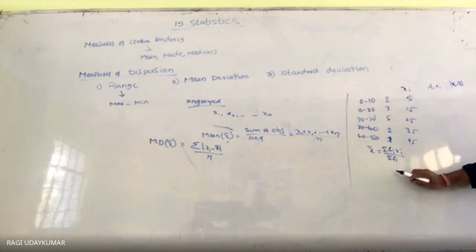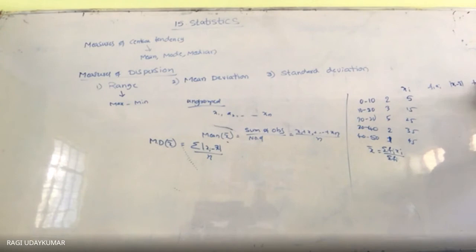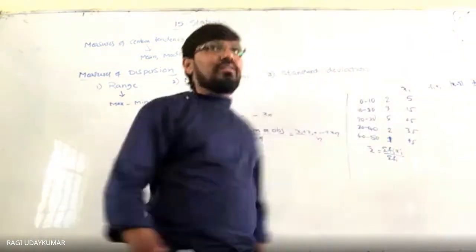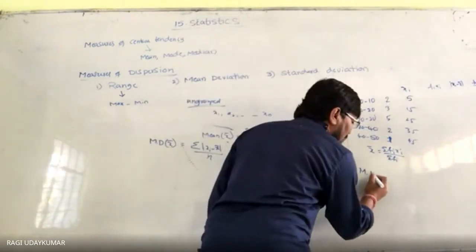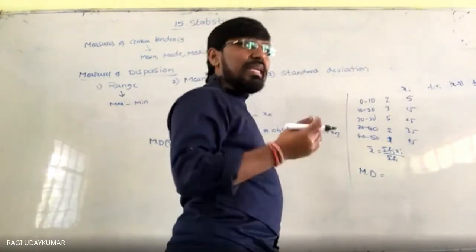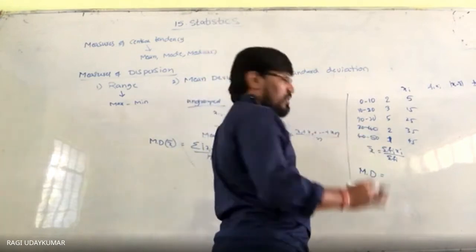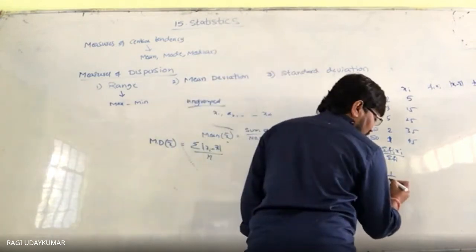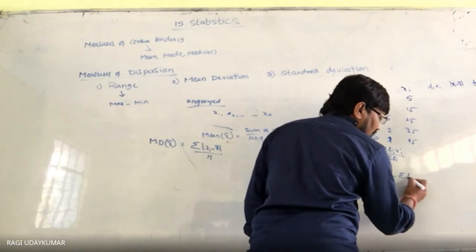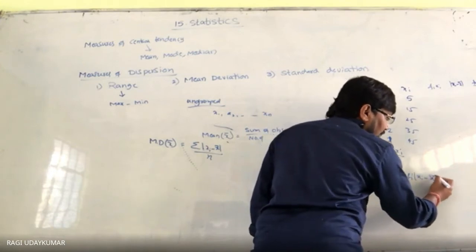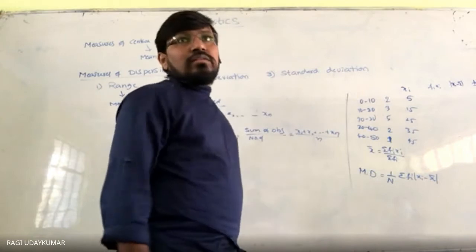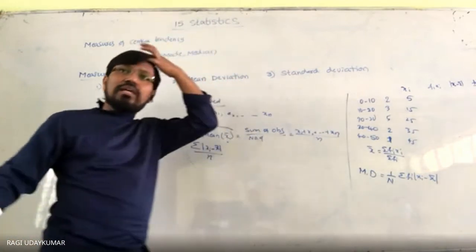Then this should be multiplied by the frequency. So finally, the formula for the mean deviation about the mean for grouped data is 1 by n into sigma fi into |xi minus x bar|.